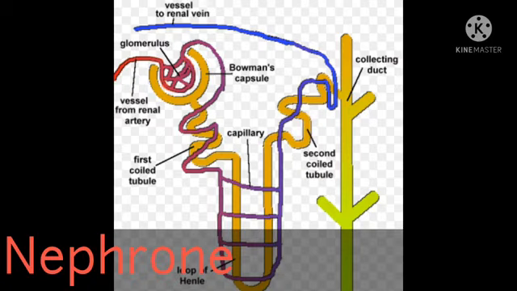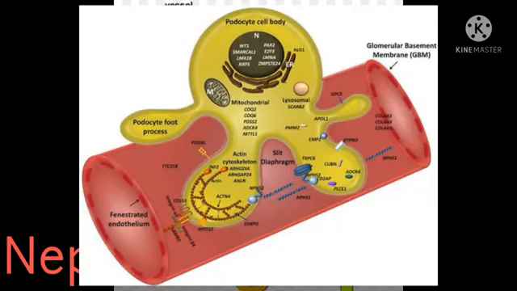It functions as a filtration unit. Bowman's capsule, which accommodates one glomerulus, is lined by a single layer of squamous epithelial cells called podocyte cells. There are fine pores between podocyte cells to allow passage of materials filtered out of the glomerulus.